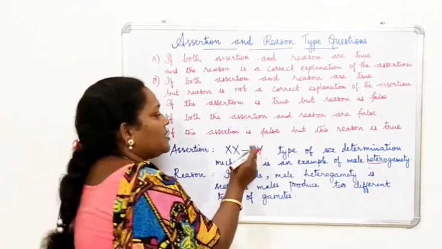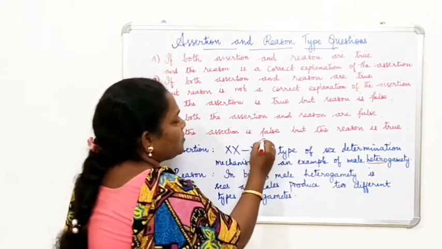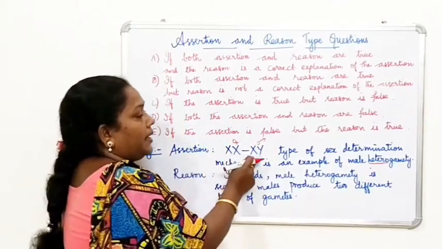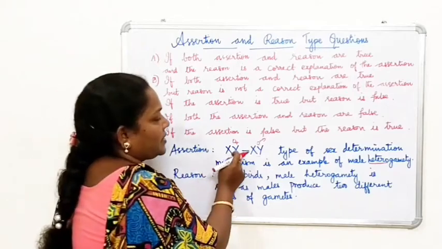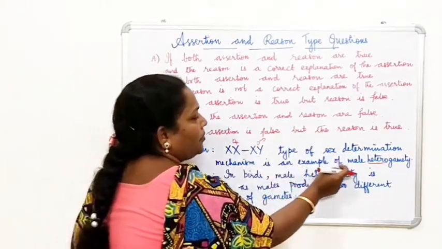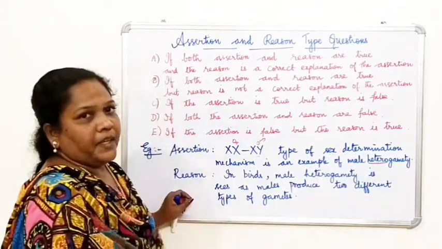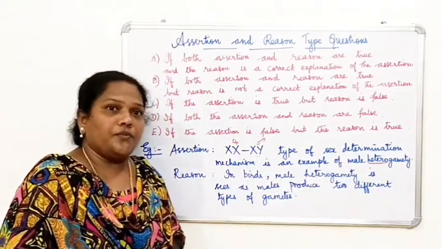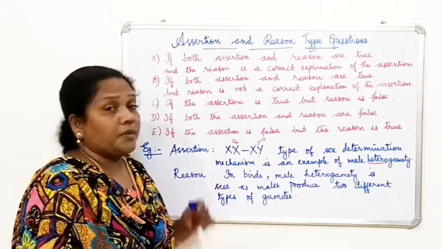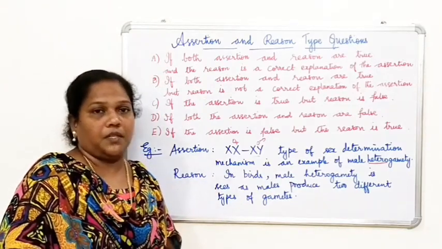This is male and this is female. Here homogametes, here heterogametes. That is why XX, XY type of sex determination mechanism is an example of male heterogamety. Example, human, and even Drosophila, the fruit fly. Drosophila melanogaster also has the same type of sex determination, XX, XY.